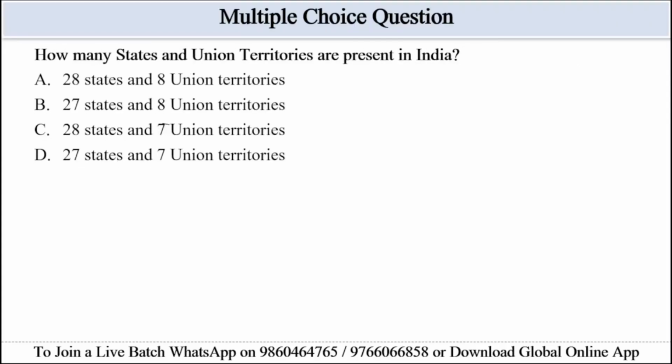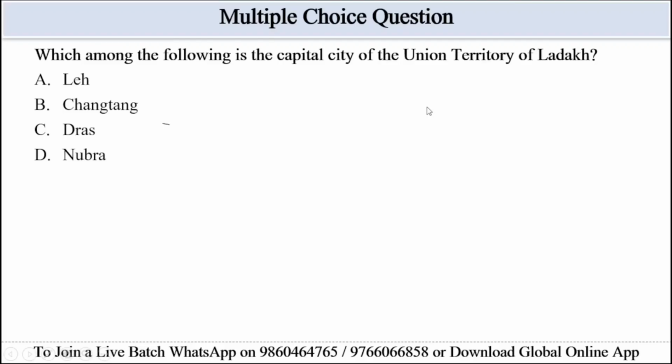How many states and union territories are present in India? As of 2019 to 2025, India has 28 states and 8 union territories. So the correct answer will be option A, 28 states and 8 union territories, as per the current data. Let's see the next question.